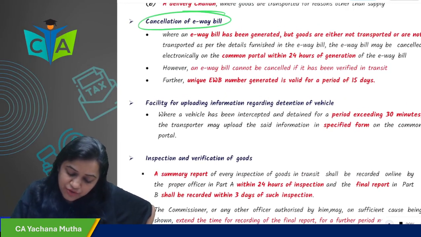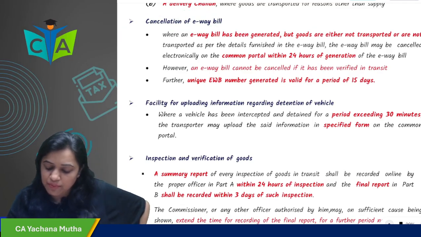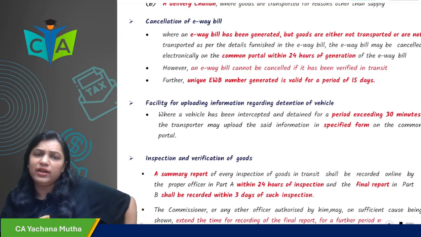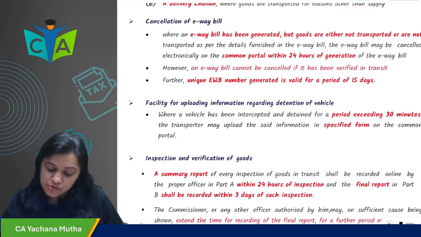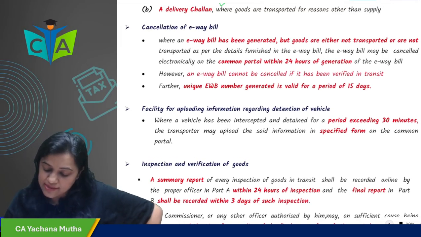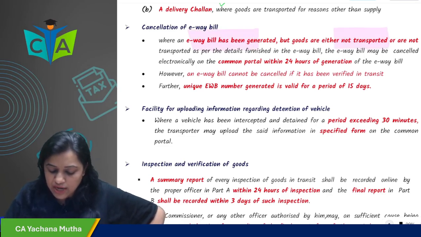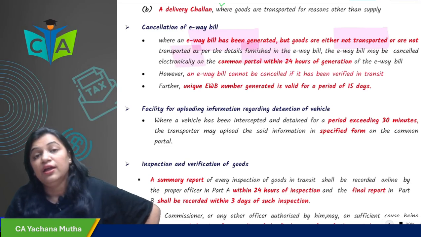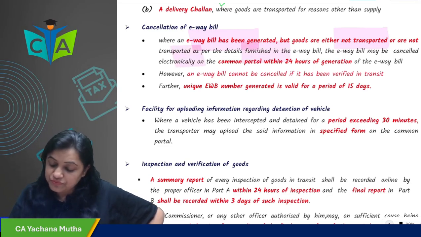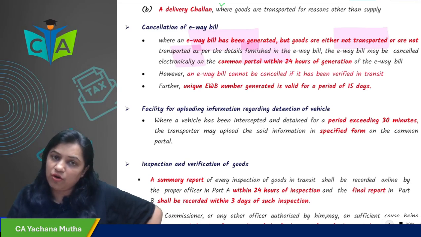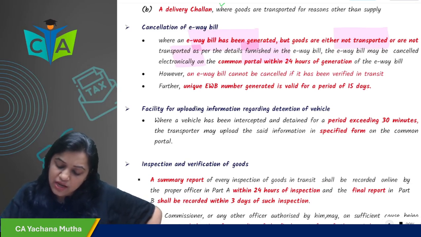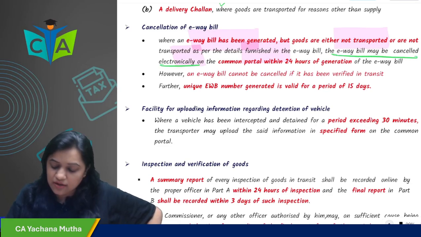Then cancellation of e-way bill. Now you have generated the e-way bill, but you want to cancel it due to some reason. So is the cancellation possible? Yes, cancellation is possible. Where an e-way bill has been generated, but either the goods are not transported or are not transported as per the details furnished in the e-way bill, in that case, the e-way bill may be cancelled electronically.